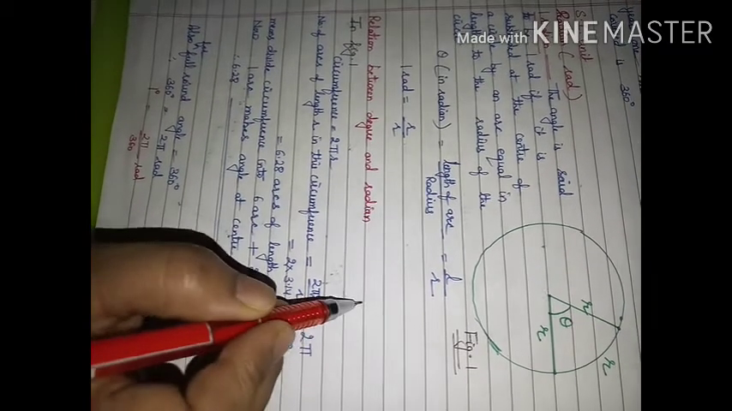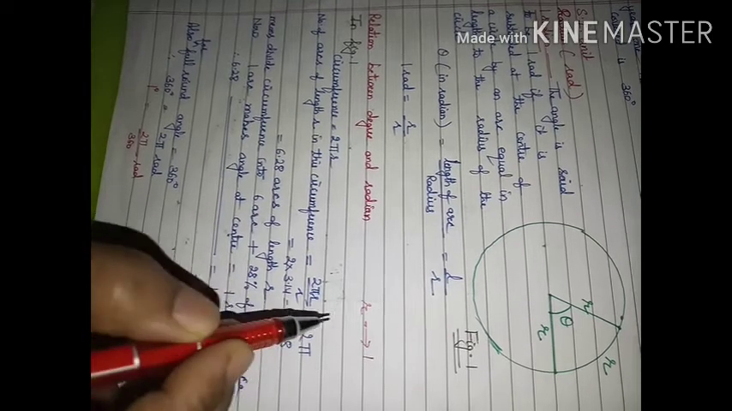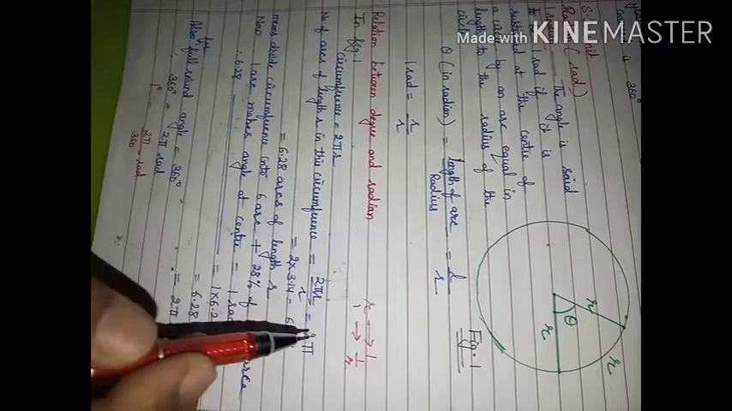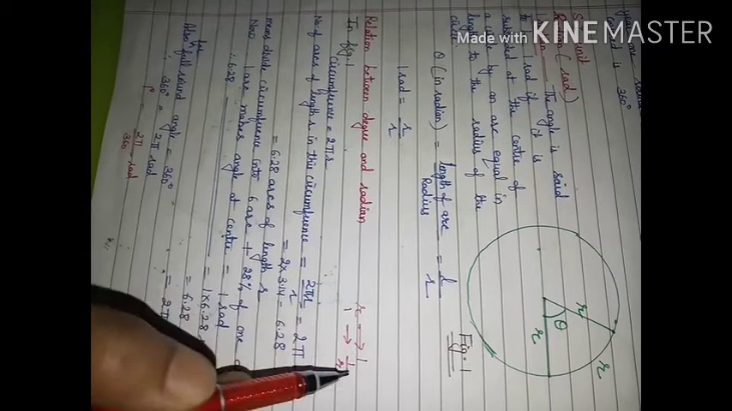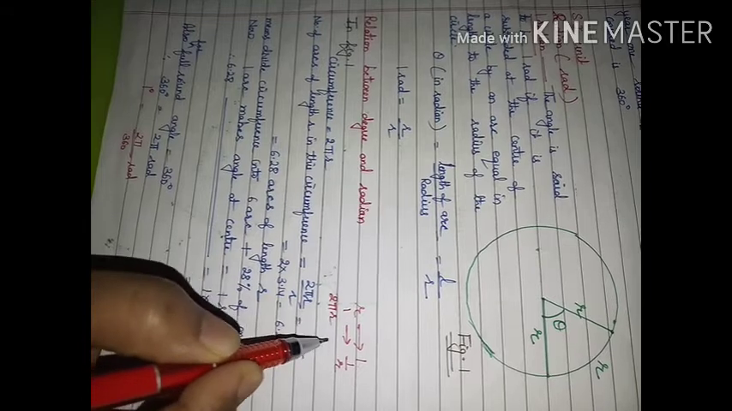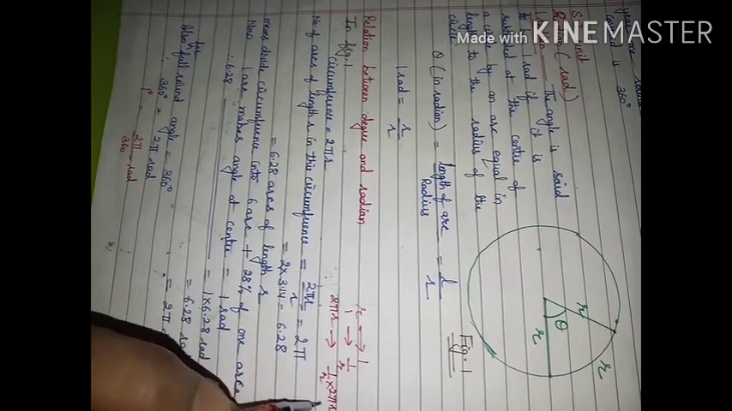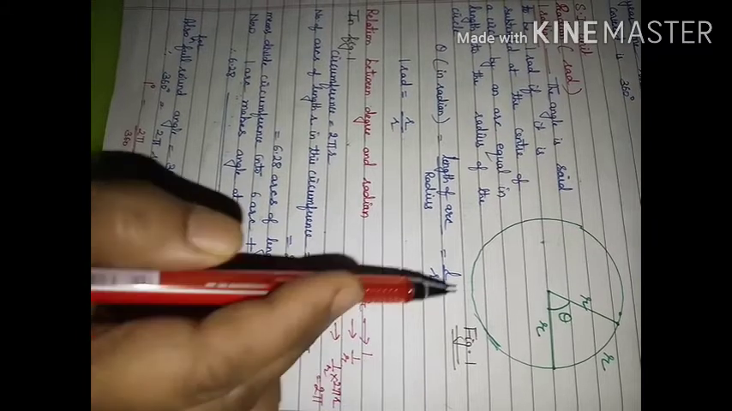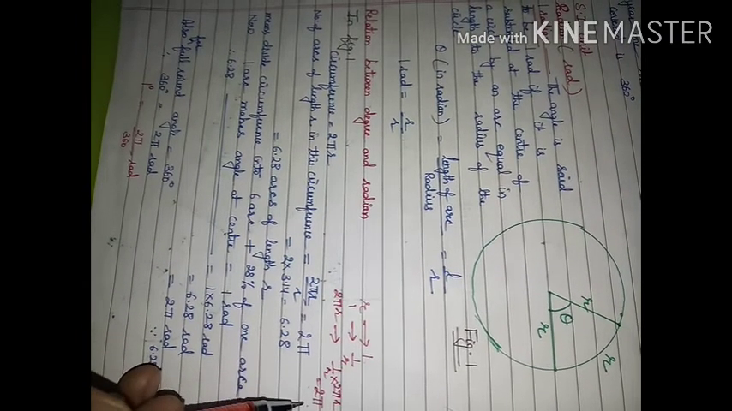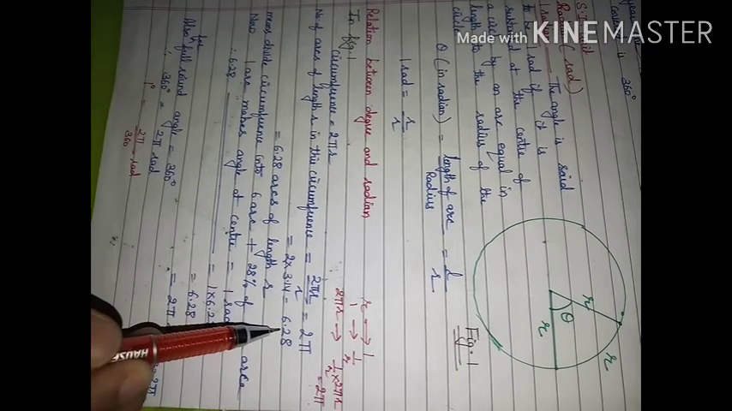Now if I consider r is the length of one arc, then the unitary method we are going to apply. In length r, how many arcs do we have? 1. If length provided is 2 pi r, then the number of arcs will be 2 pi r divided by r. How many arcs do we have in this circumference? This answer is coming 2 pi. If I put the value of pi here, that is 3.14, then the answer is 6.28.